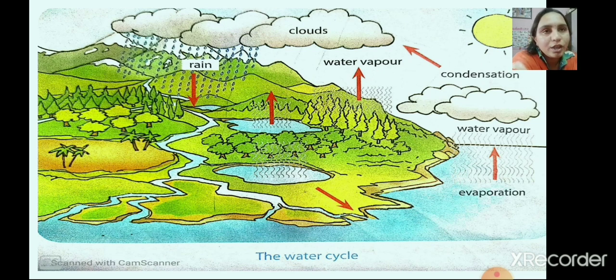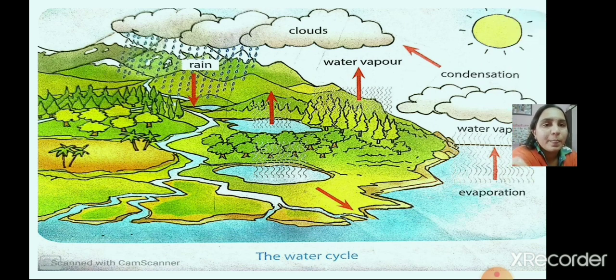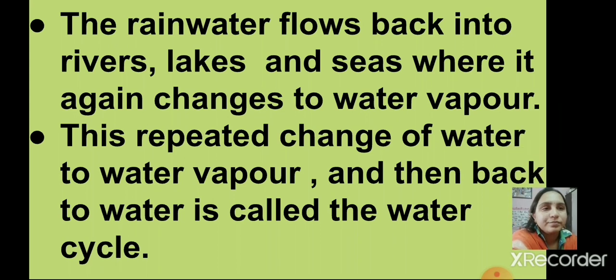This cycle of evaporation of water from the earth and then returning to the earth in the form of rain is called the water cycle. The rainwater flows back into rivers, lakes and seas, where it again changes to water vapor. This repeated change of water to water vapor and back to water is called the water cycle.